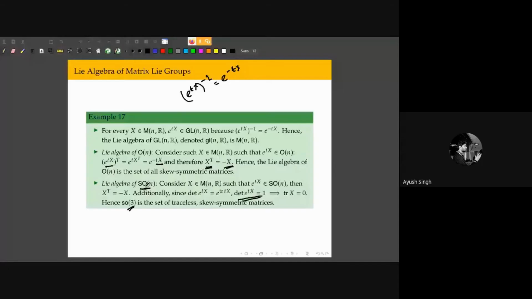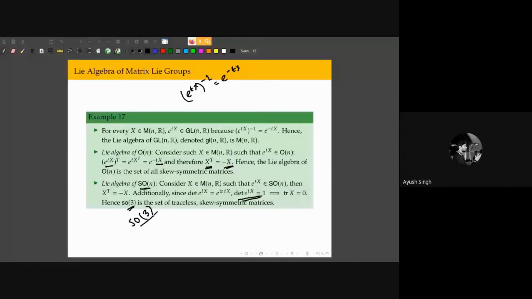So this is my symmetry group. I calculate its Lie algebra so(3), which are the generators for these symmetry operations.